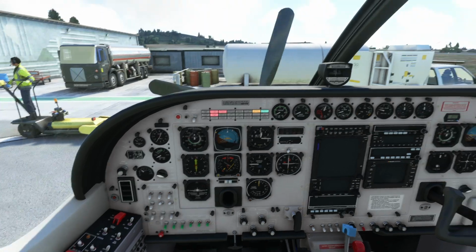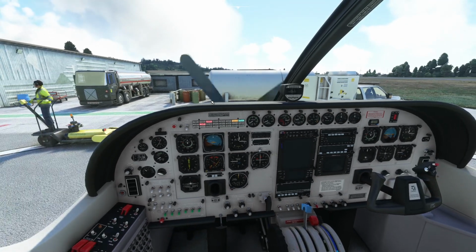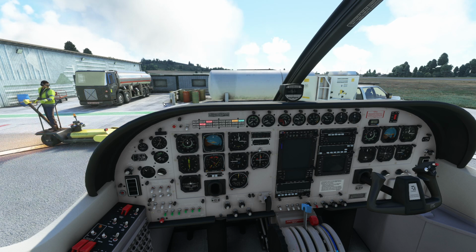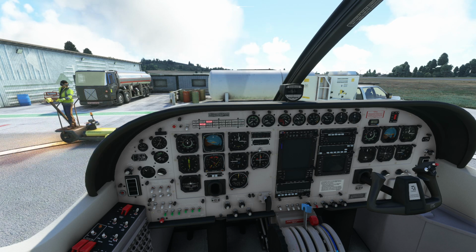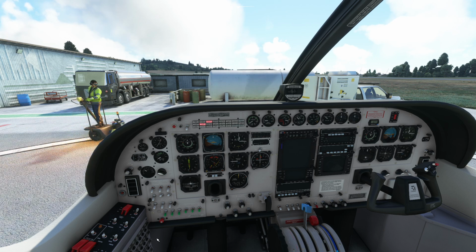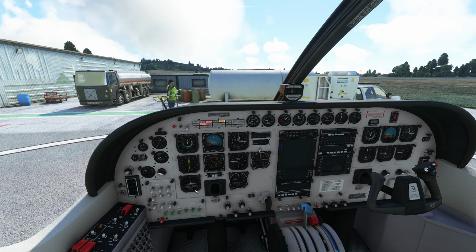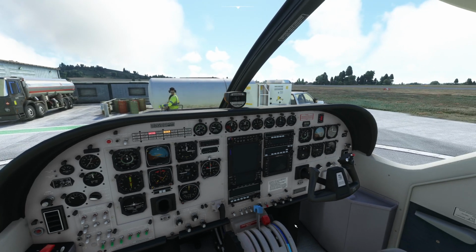So I'm going to be a bit naughty here. We'll see if the ACARS picks it up. I'm going to come off the parking brake and get us pushed back. I guess, to be honest, I should stop the motor, shouldn't I? But we'll see. We'll see if the ACARS picks this up, that I've done pushback after engine start.